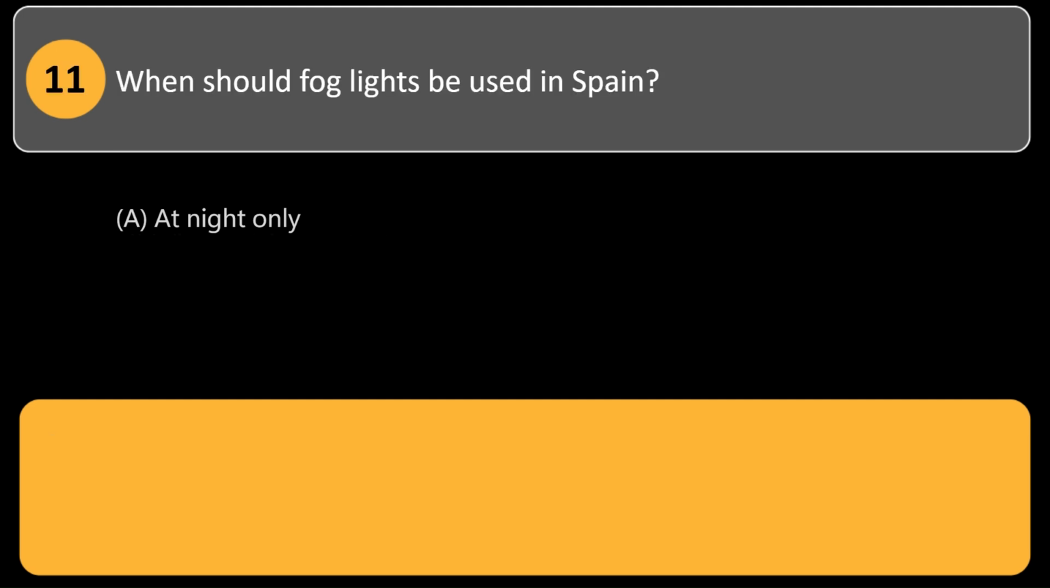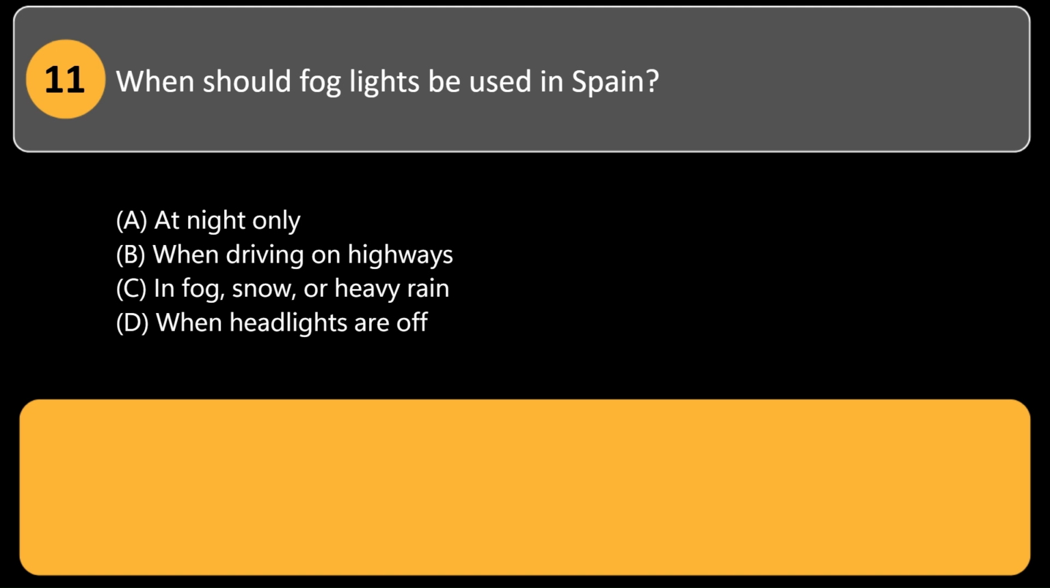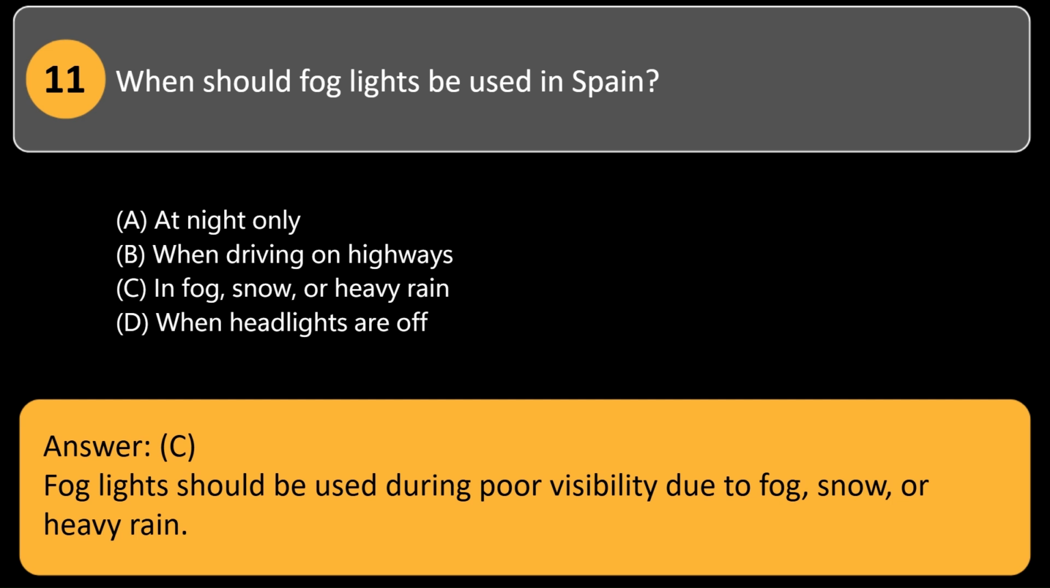When should fog lights be used in Spain? A. At night only. B. When driving on highways. C. In fog, snow, or heavy rain. D. When headlights are off. Answer, C. Fog lights should be used during poor visibility due to fog, snow, or heavy rain.